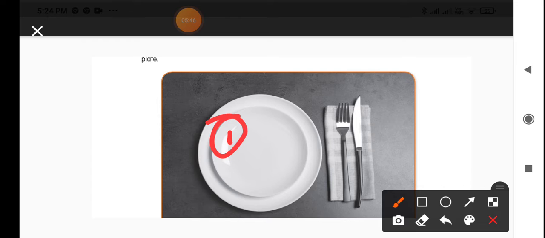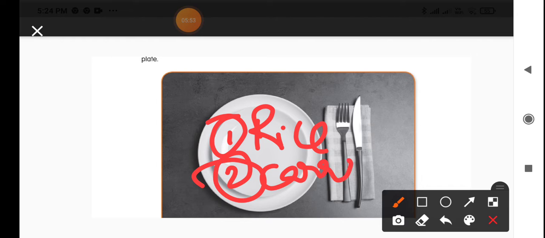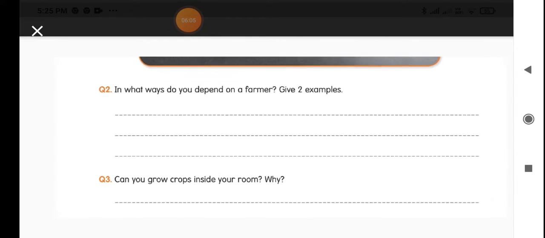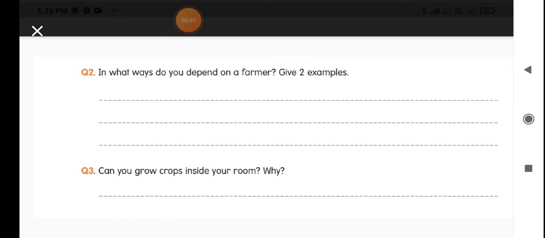Like, we get rice from the farmers, we get carrots from the farmers, we get brinjal from the farmers. Anything which you like and that you get from the crops and by the farmers, you can write in this plate. In what ways do you depend on a farmer?